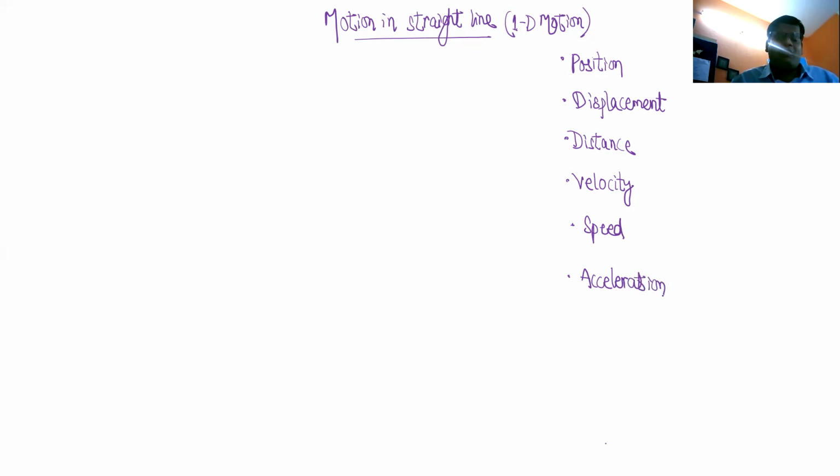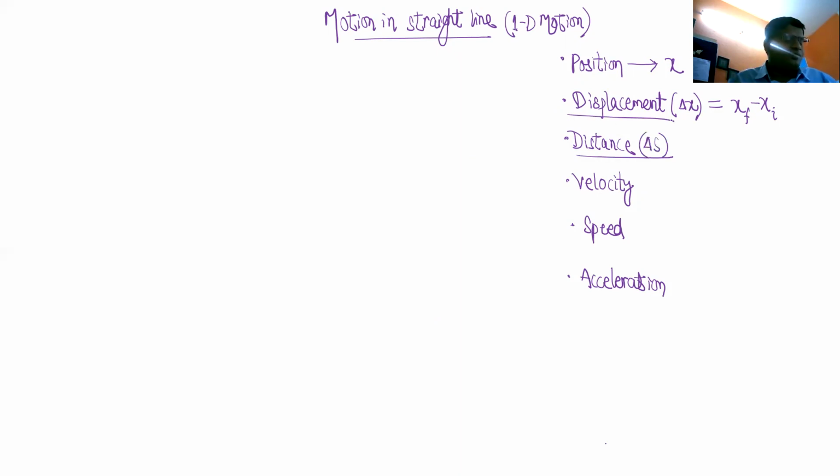In class 9th, you might have come across all these terms. So position means basically coordinate. For 1D motion, we represent it by x. For 2D motion, we will represent it by x comma y. For 3D motion, we will represent it by x comma y comma z. Is that clear? Displacement, we represent it by delta x, or by xf minus xi. Distance, we represent it by s or delta s.